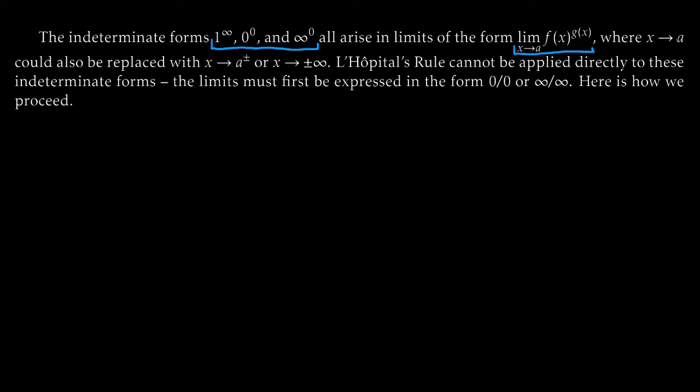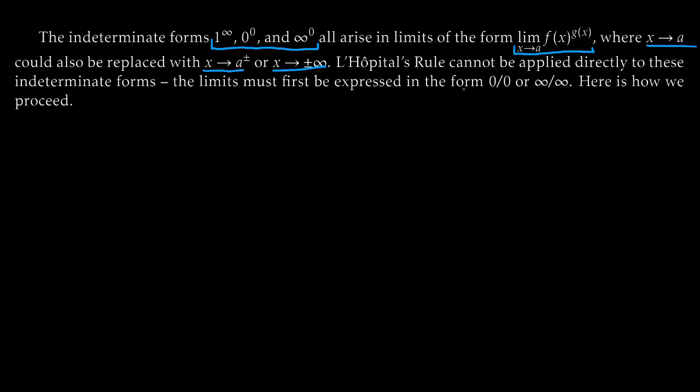And we can, of course, replace x goes to a with x goes to a plus or minus, or x goes to plus or minus infinity. That is, if it works for the two-sided limit, we can definitely make it work for either of the one-sided limits, and we can also make it work as we just go off in either direction. Cool.